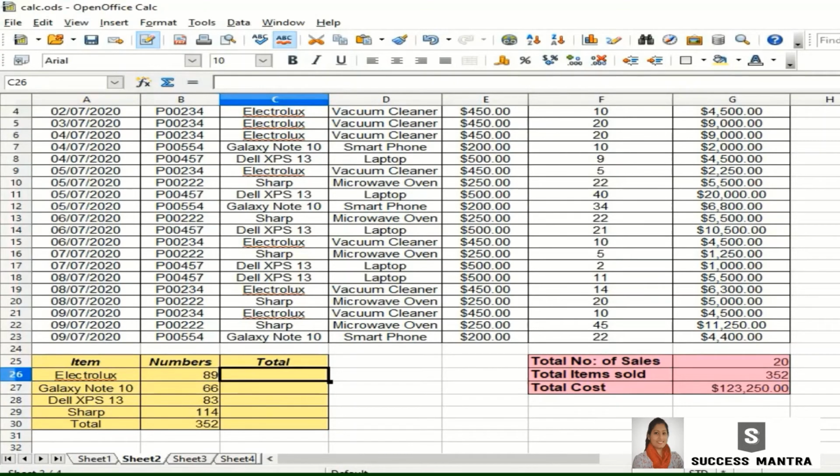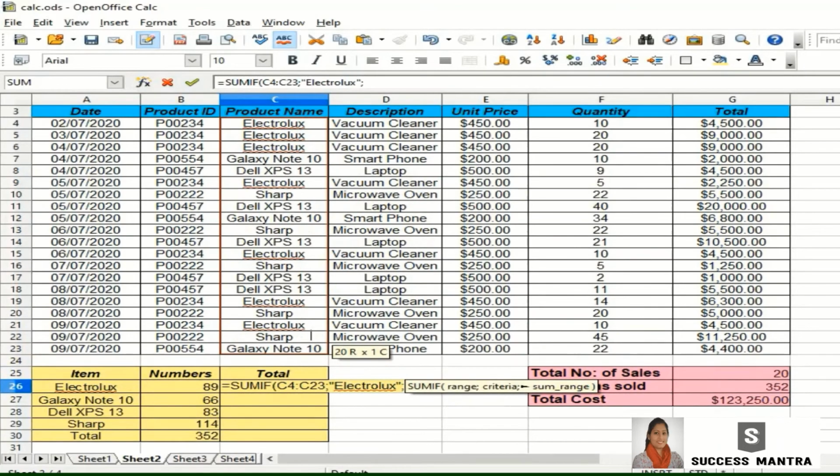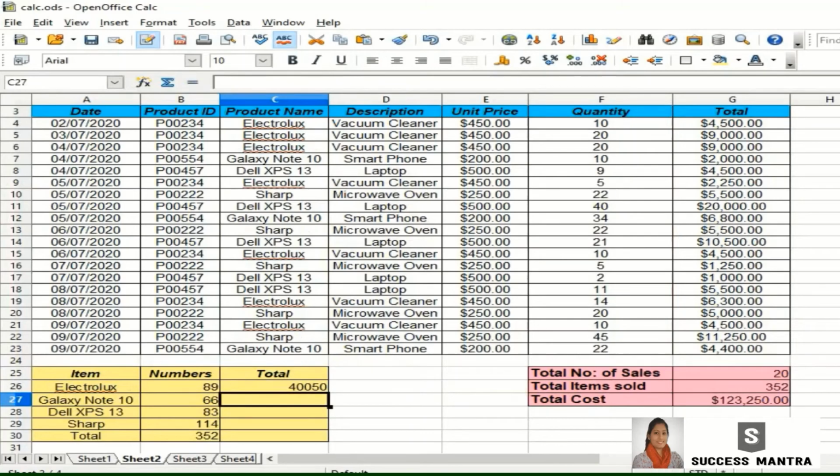That is, we have to find in this column C how many of them are Electrolux, then add up those particular values in cell G. So it means we have got a total of 40,050 by selling 89 Electrolux vacuum cleaners this month. This is like an assessment table for this month.